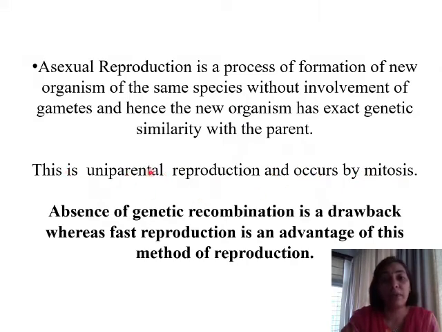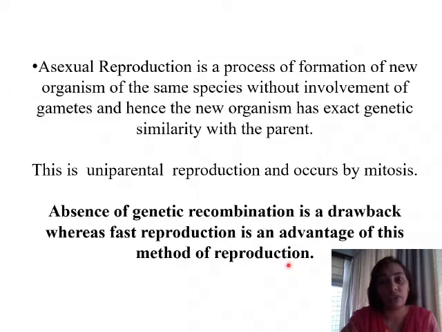So this is uniparental, that is only one parent is involved in this type of reproduction, and the method of cell division is mitosis. Absence of genetic recombination is a drawback, whereas fast reproduction is an advantage of this method of reproduction.